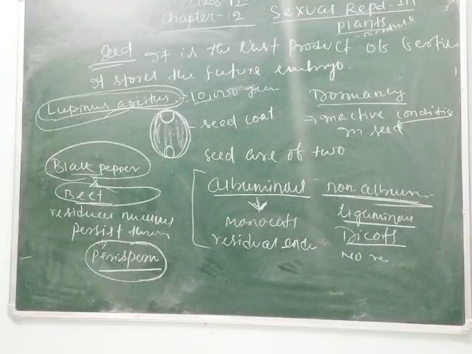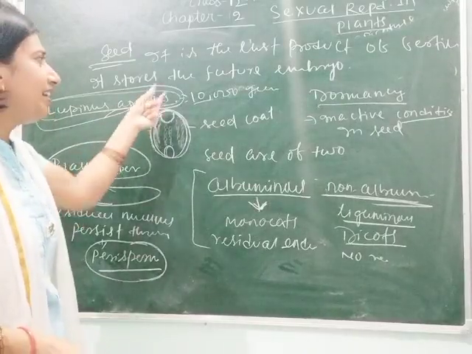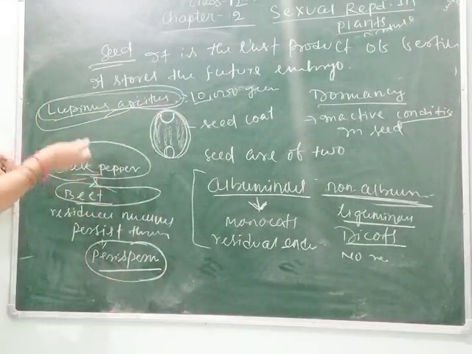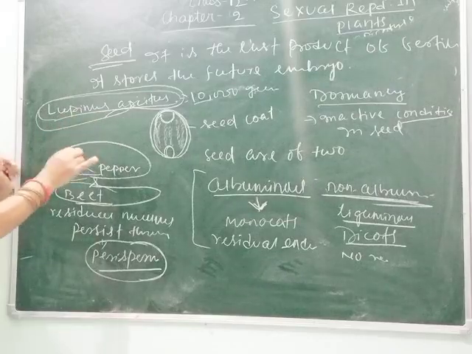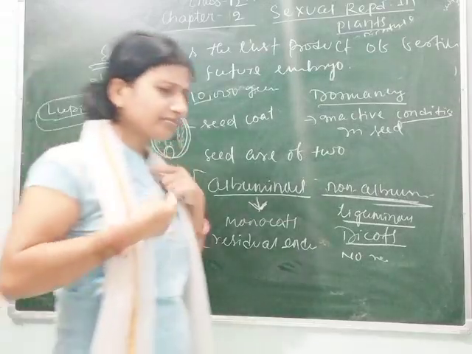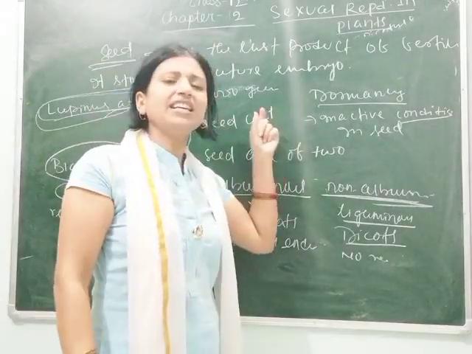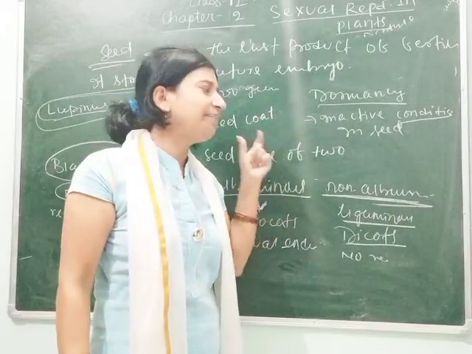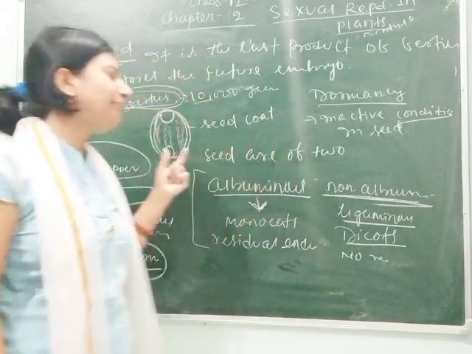This is called seed dormancy. Clear, students? We will study more in the next class. For now, just remember what dormancy is. Dormancy is the inactive condition, and different seeds show different dormancy time periods.